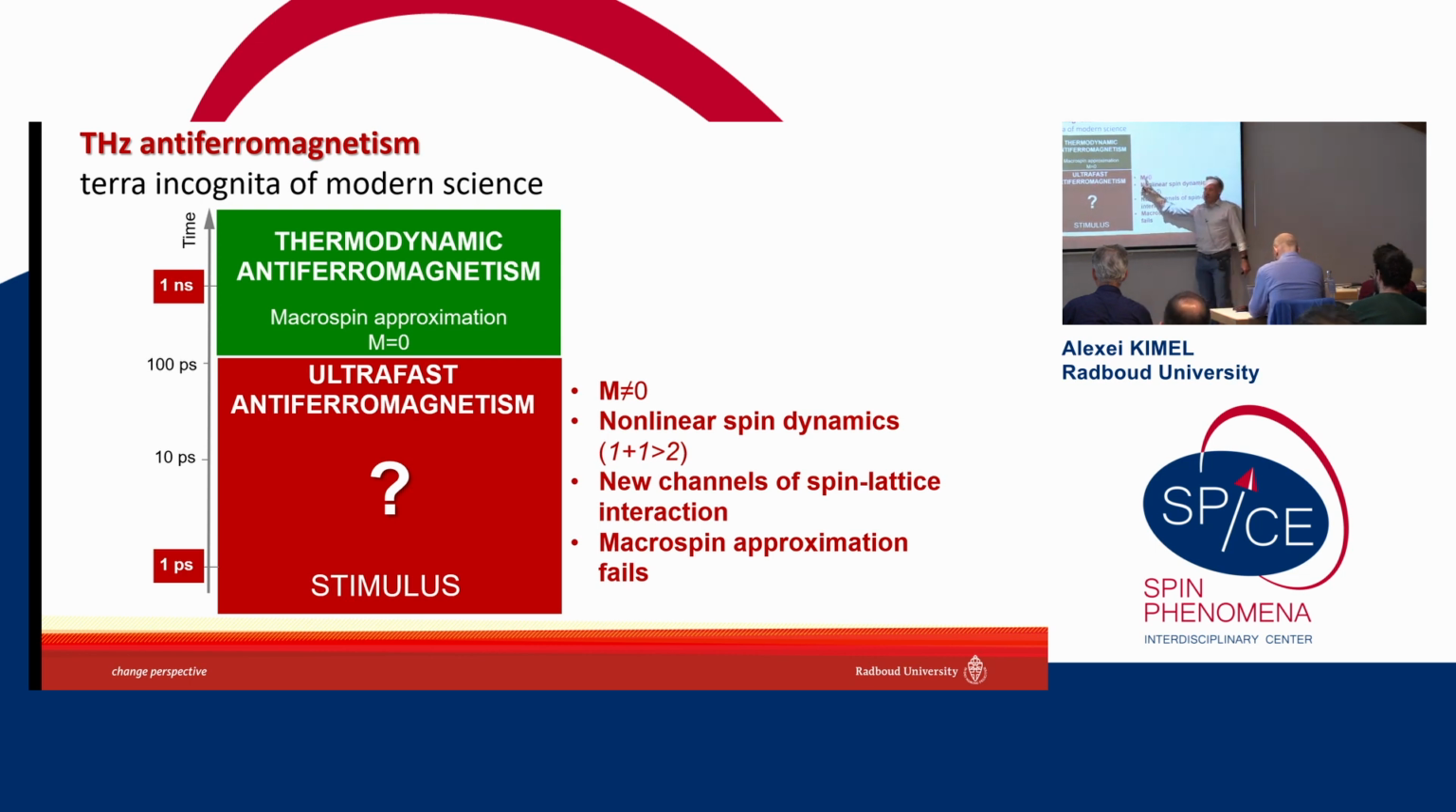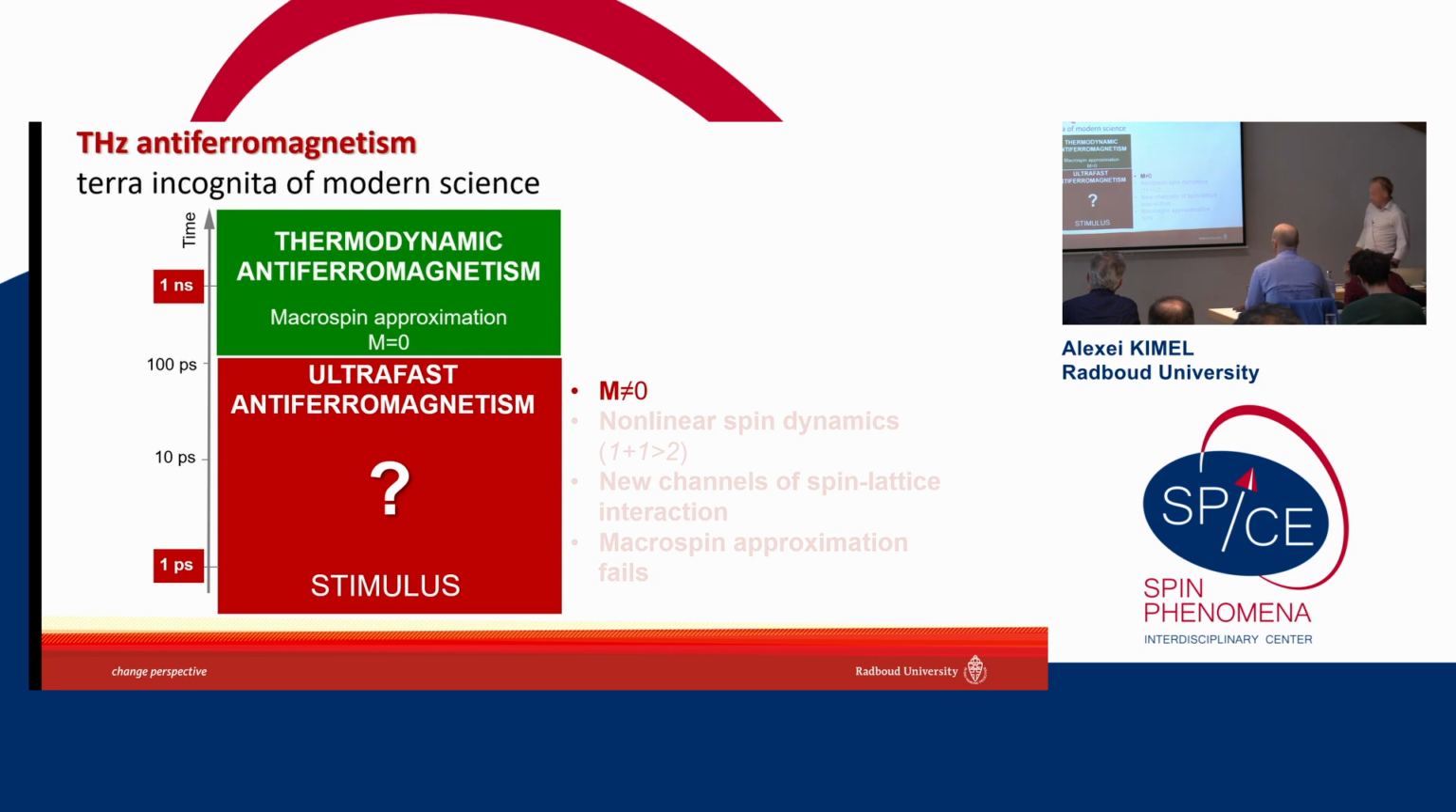With non-zero magnetization, we can expect nonlinear dynamics. Also, in my talk, I would like to show you that we can expect new channels of spin-lattice interaction. And also the macrospin approximation will fail. So basically, the conventional way to describe spin dynamics in antiferromagnets using the antiferromagnetic Néel vector gives you wrong results if you're at the ultra-fast time scale. These are the examples of phenomena which I would like to show you today. And starting with the first one: magnetization is not zero.